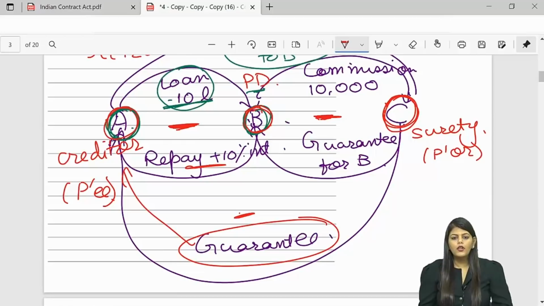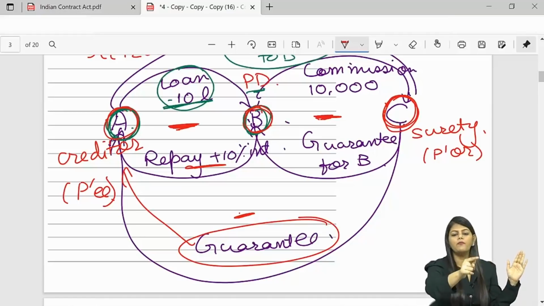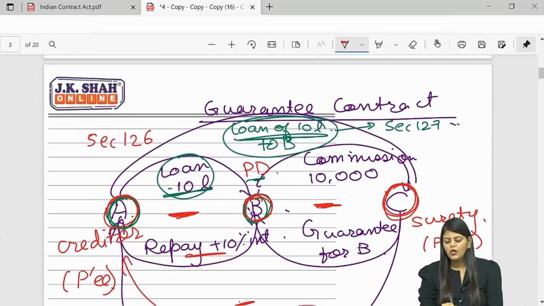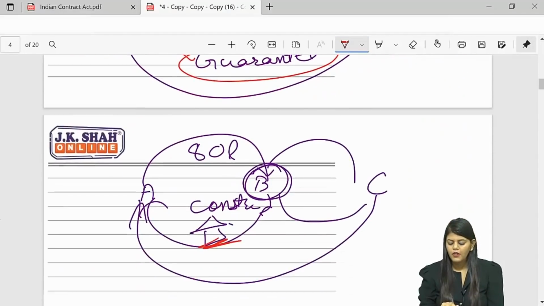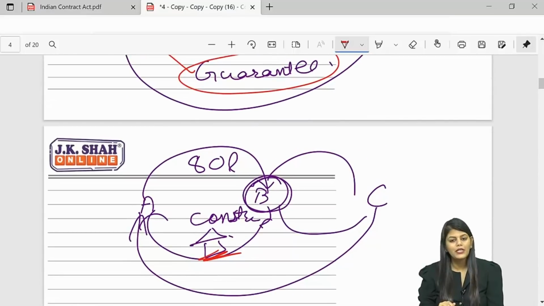So this is a contract between A and C, B is a third party only. C tells A, if B does not perform, I will perform. C tells A, if B does not pay, I will pay. So this is a contract of guarantee. So this was your section 126 and section 127.